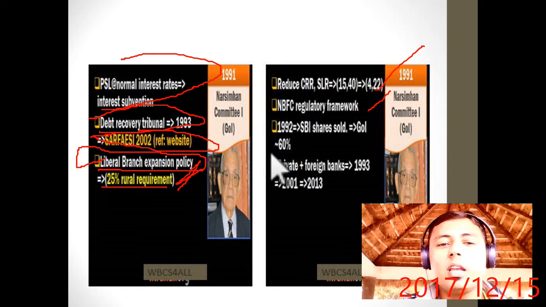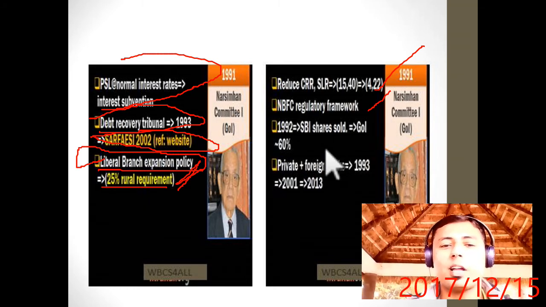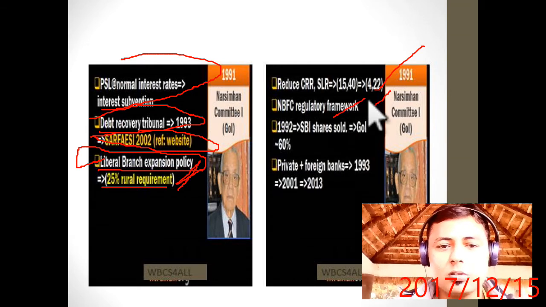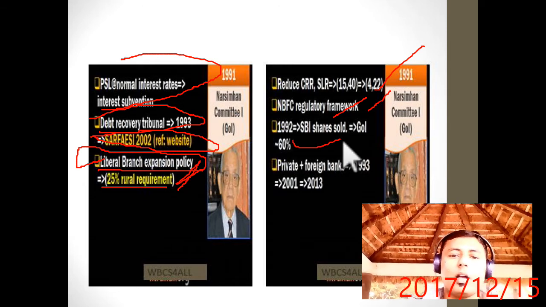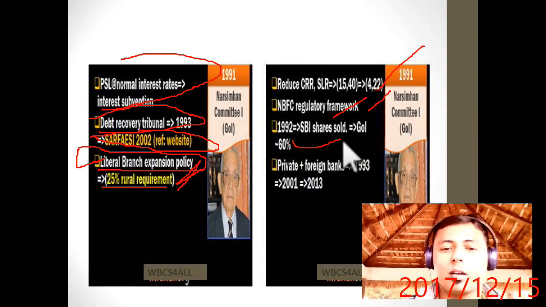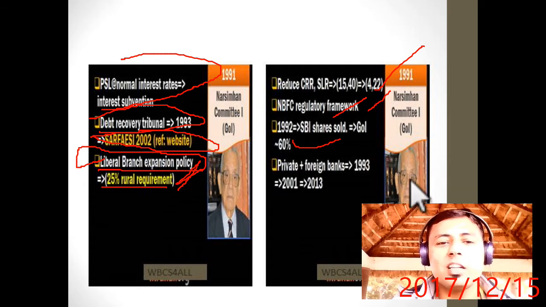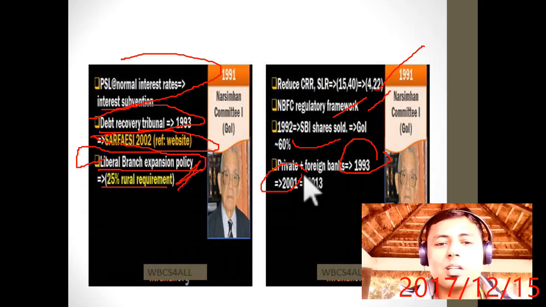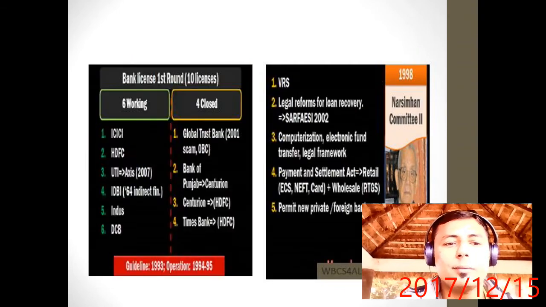Obviously, in 1992 the SBI share was sold, because it showed that there should be increased privatization so that banking will function efficiently. The Government of India is now near about 60% shareholder of State Bank of India. Earlier it was 100%. Okay, now allow private plus foreign banks. In 1993 the private and foreign banks were allowed for the first time. Then in 2001 again private and foreign banks were allowed. Again in 2013. What happened in these years I will tell you, don't worry.